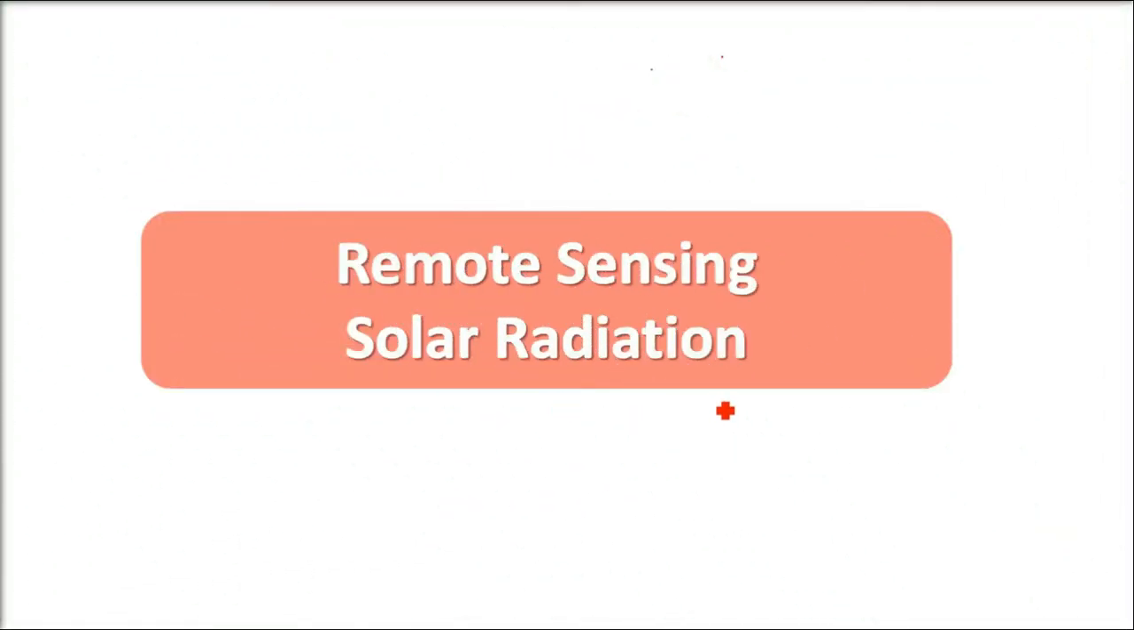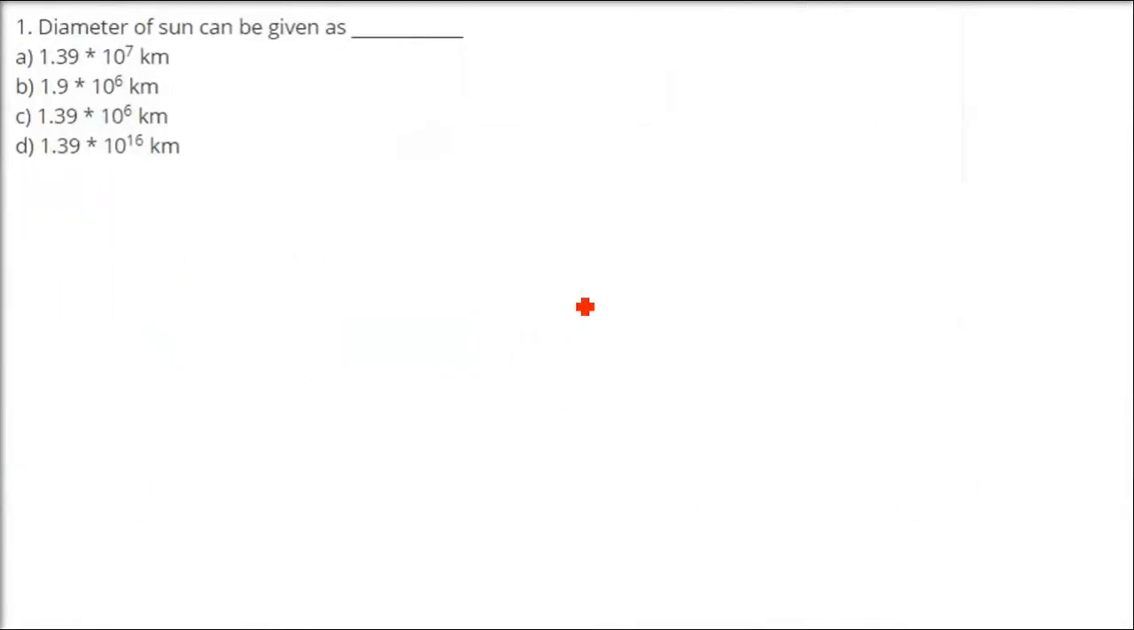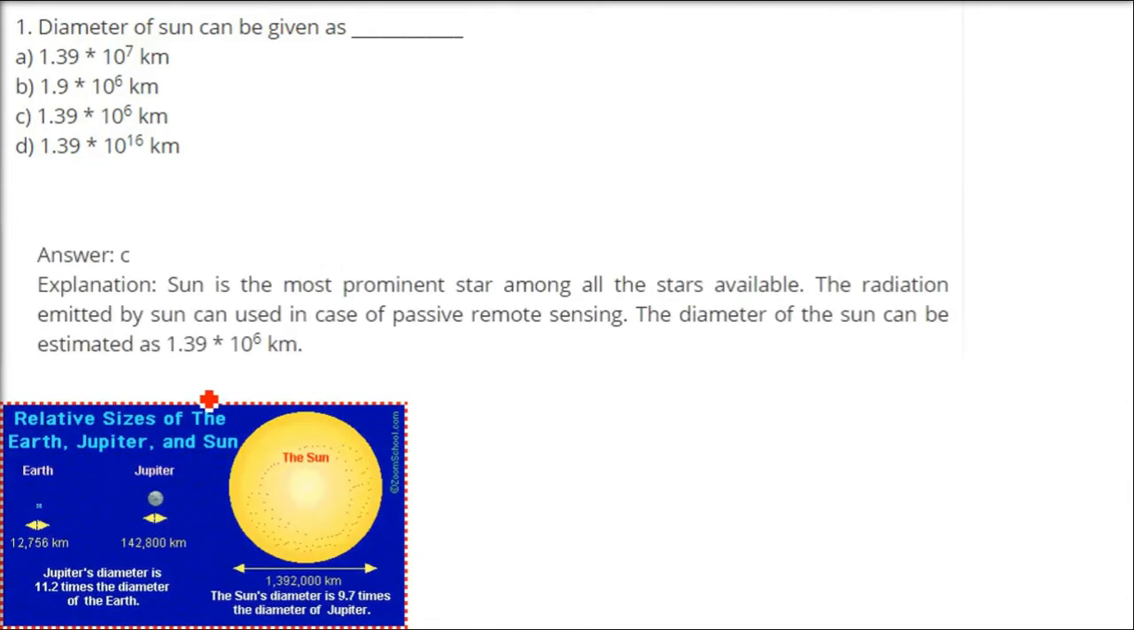In remote sensing, we are discussing solar radiation. We are taking the MCQs based on it. We'll try to understand the concept using the MCQ. The diameter of the sun can be given as... What is the diameter of the sun? It's 1392000 kilometers. That is 1.39 × 10^6 kilometers.